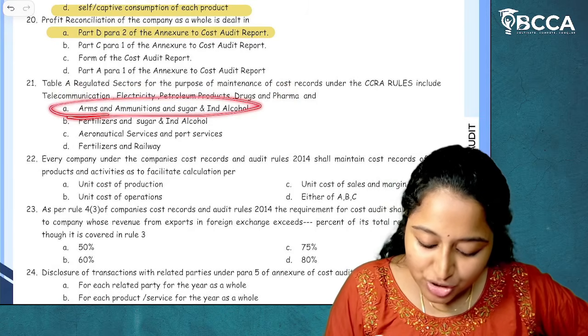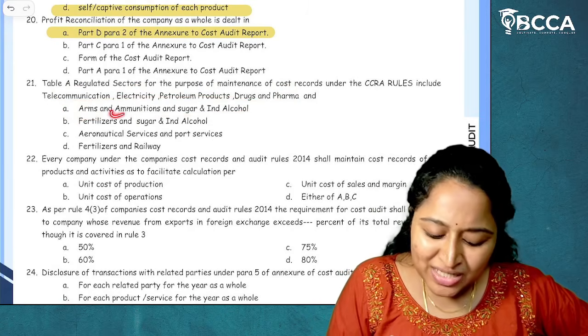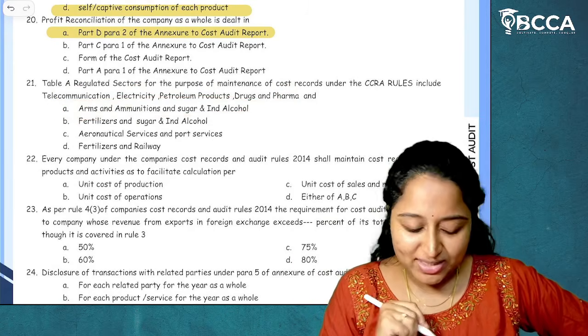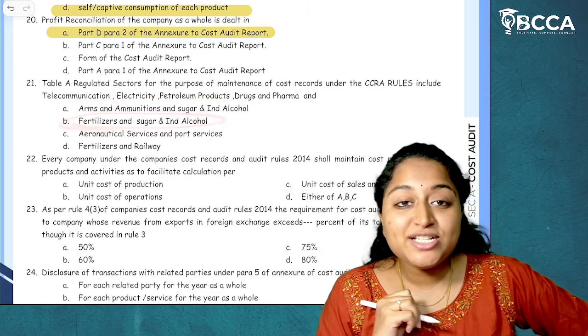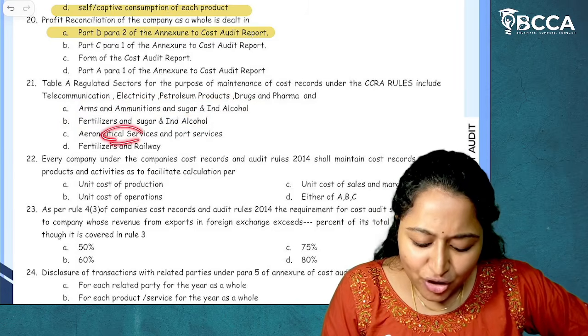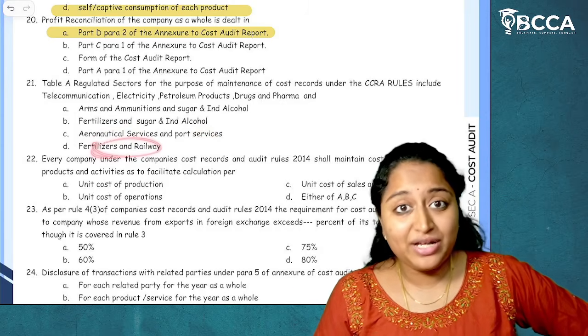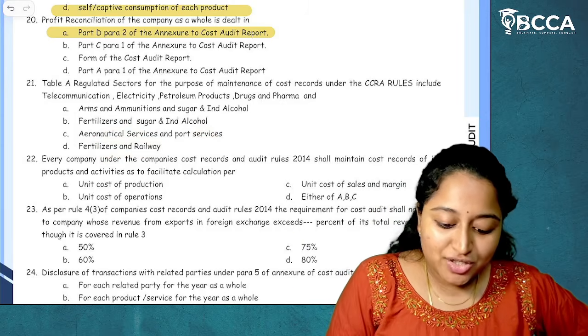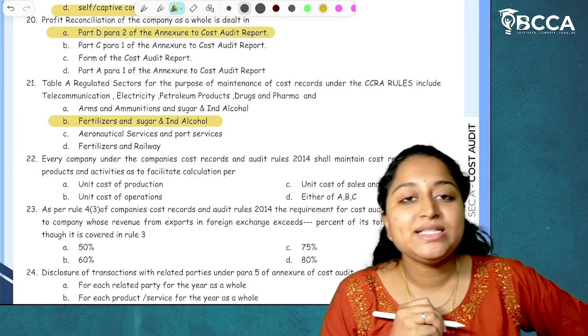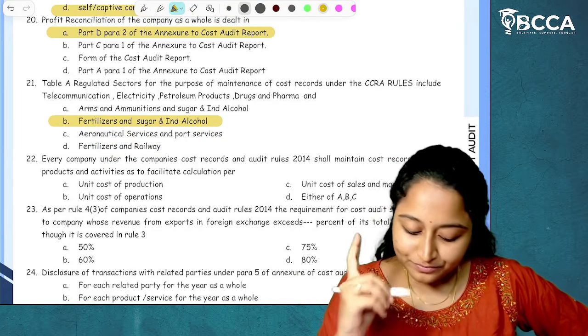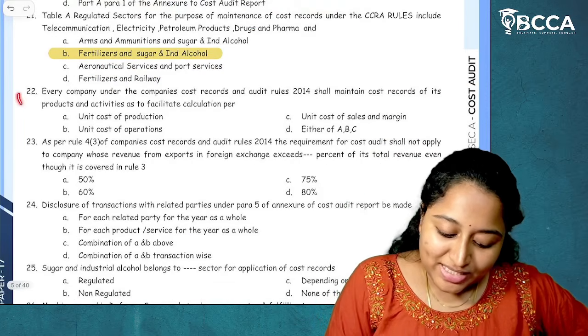Now, arms and ammunitions, sugar and industrial alcohol: arms and ammunitions is not there in regulated sector. Fertilizers, sugar and industrial alcohol? The answer is yes. Aeronautical services, port services, not there in regulated sector. Fertilizers and railway, not there in the regulated sector. So the answer is option B. Fertilizers and sugar and industrial alcohol. Clear? Next, 22.